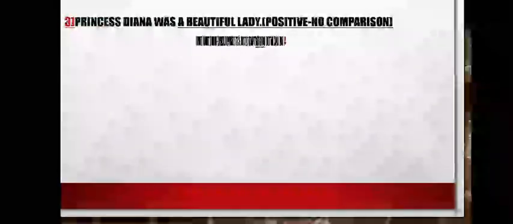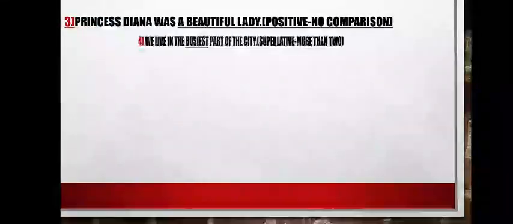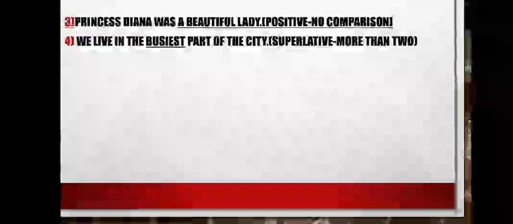Fourth sentence. We live in the busiest part of the city. Which is the word that tells us the degree? The word busiest. So you have to underline the word busiest. And this word shows us that it is the superlative degree. And you have to write here in the bracket superlative dash comparison between more than two things. Okay? More than two things.